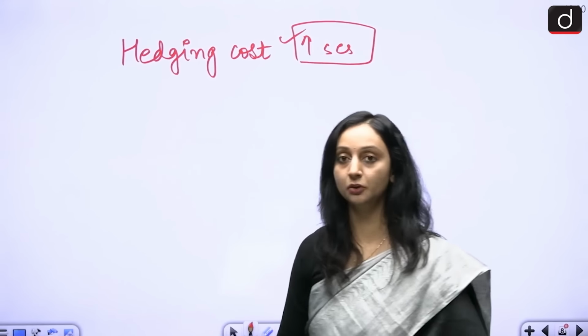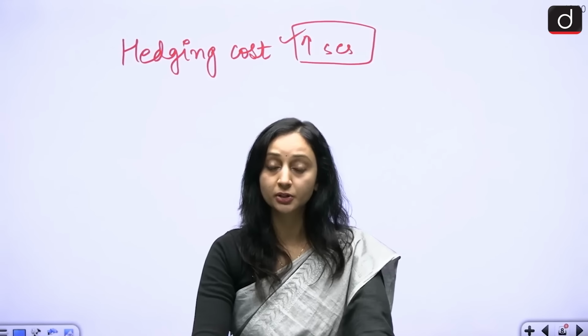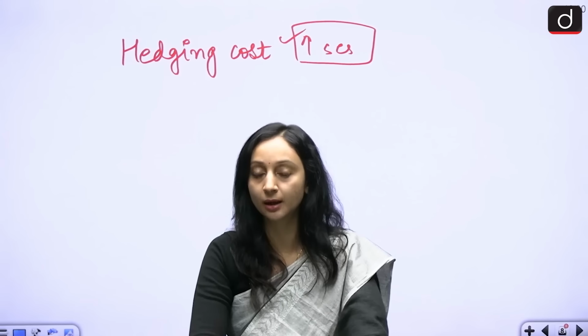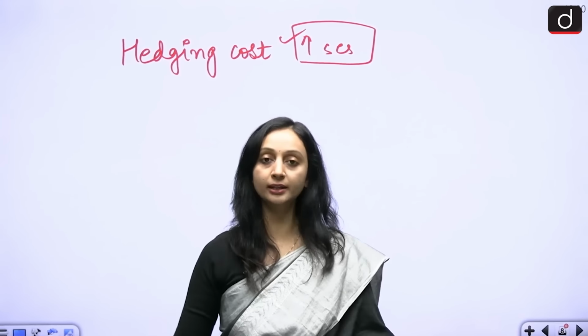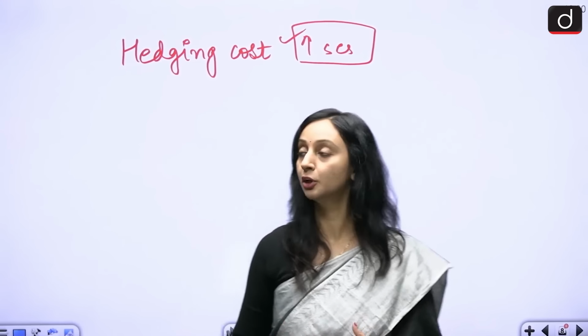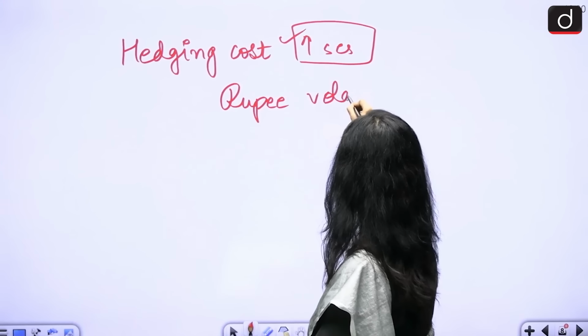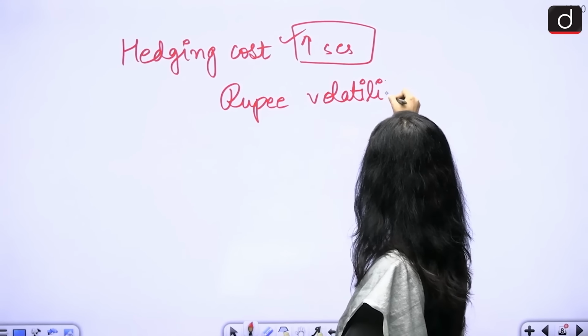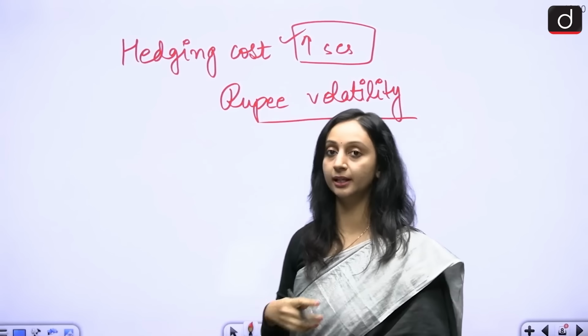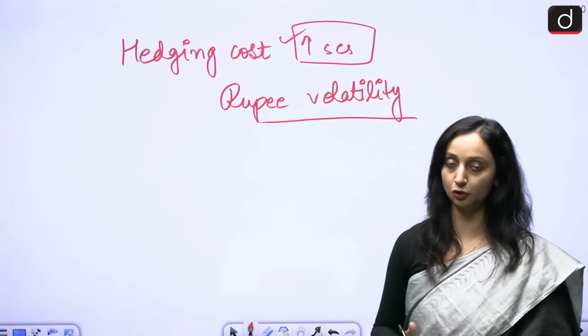Now, what is this hedging cost? This cost is basically a premium that these companies, these industries, pay to the banks in order to safeguard themselves from any further rupee volatility. Experts believe that there is going to be a further depreciation of rupee.